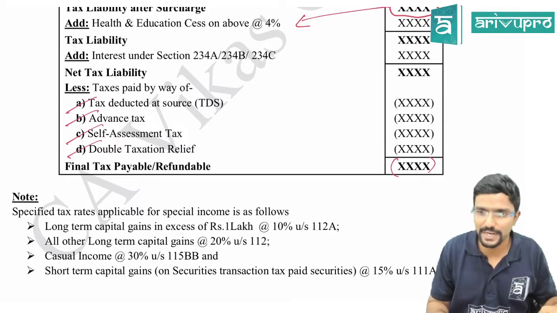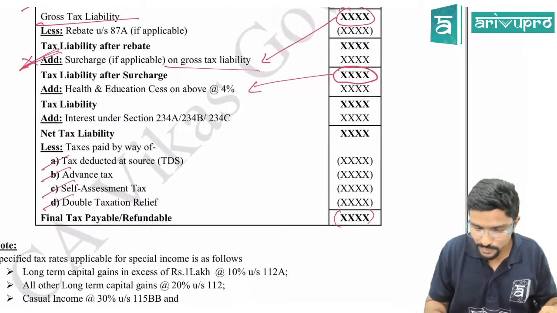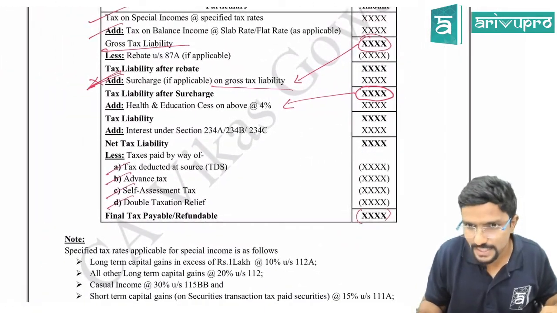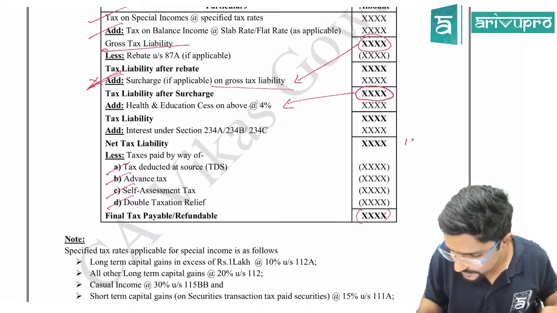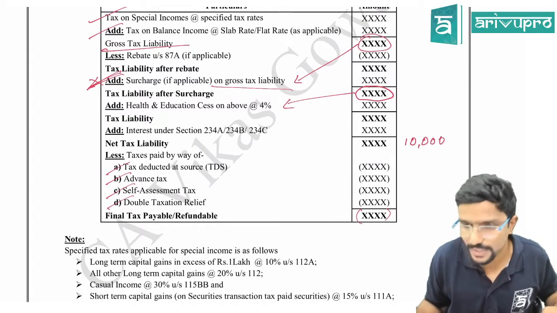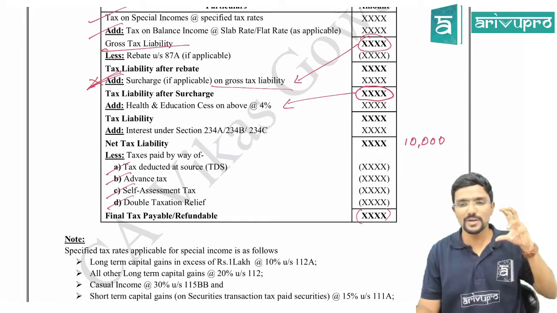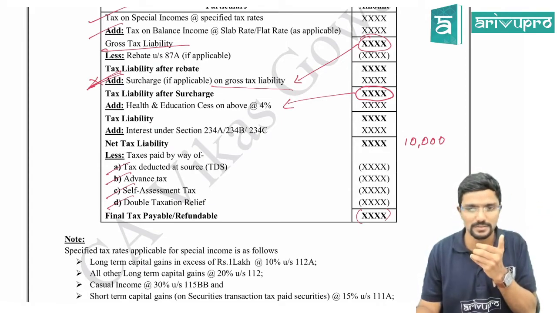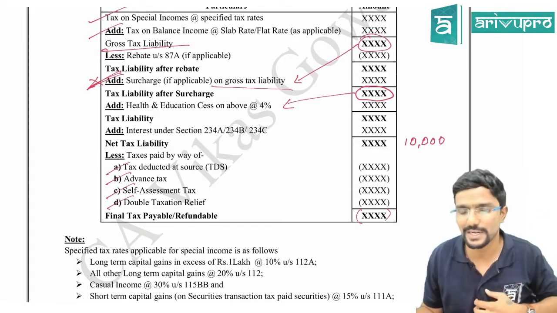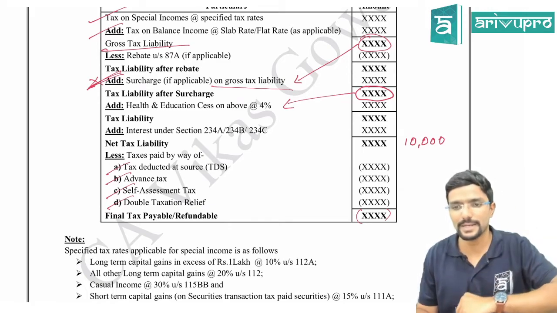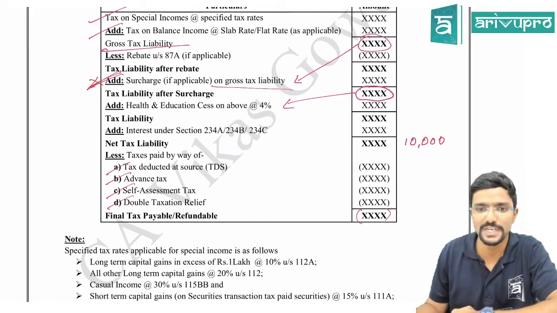Sir, when will I have negative? For example, assume your tax liability is coming to 10,000. Guys, please pay attention. I am trying to cover all the possible cases. Only if you are attentive, you will understand. Later, you will ask the same doubt again, if you are not concentrating on whatever I have explained.